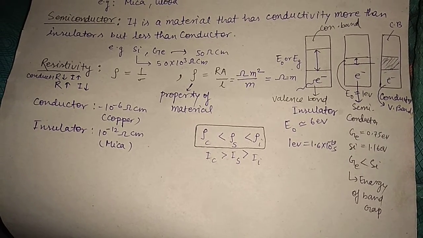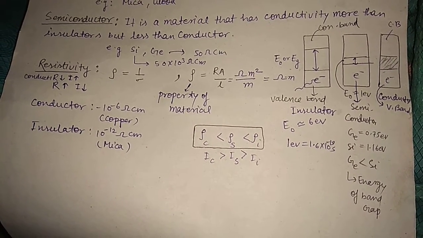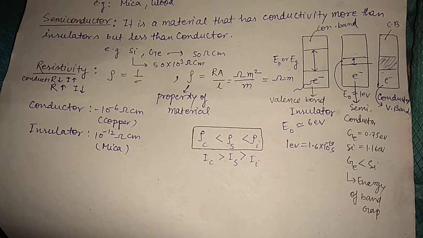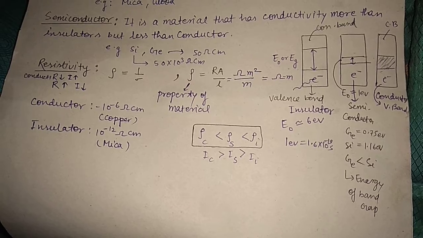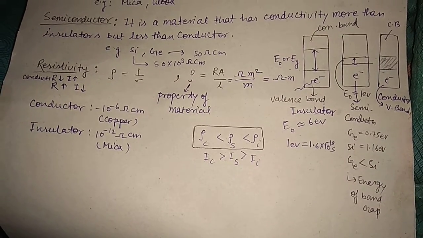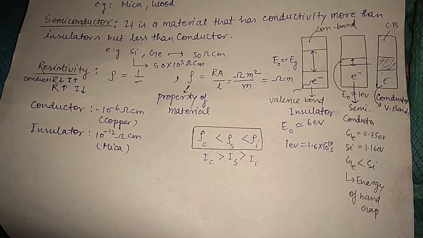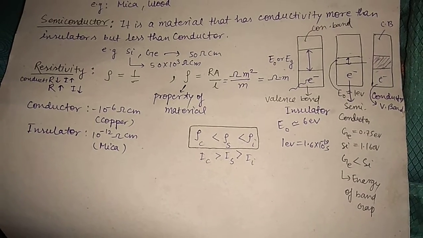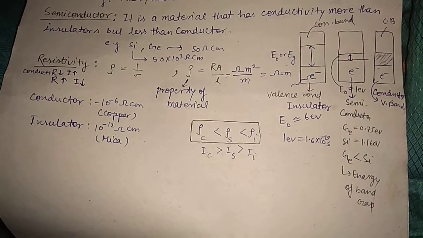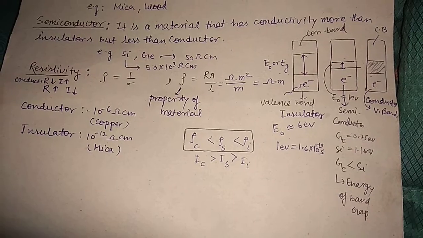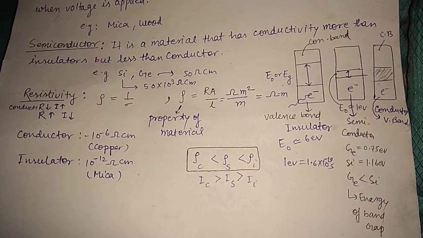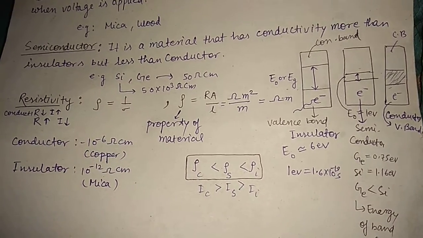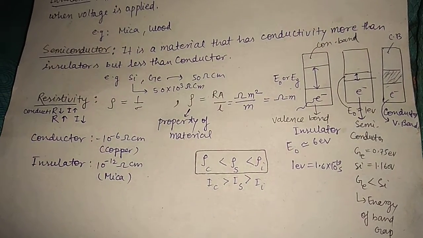silicon and germanium. Silicon resistivity is 15 to 10 to the power 3 ohm centimeter, and germanium resistivity is 50 ohm centimeter. Resistivity is defined as the reciprocal of the conductivity, or you can say the formula rho equals 1 upon sigma.